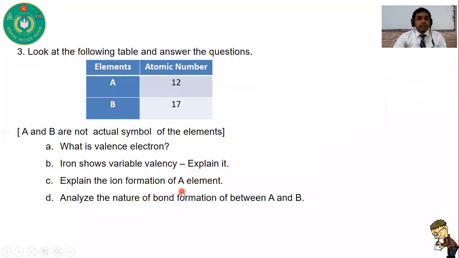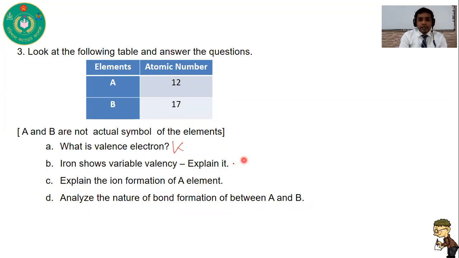Okay. Third question. Look at the following table and answer the questions. Here I give two elements, A and B. Atomic numbers are 12 and 17. A and B are not actual symbols of elements. So first question, what is valence electron? This is a knowledge based question.